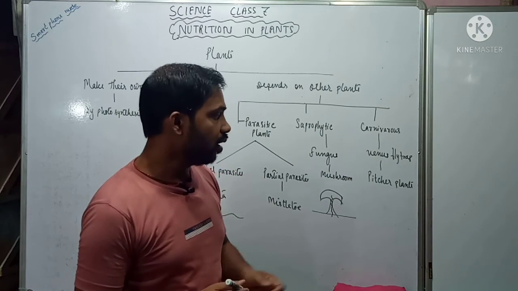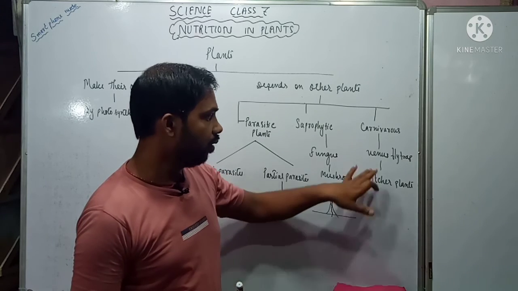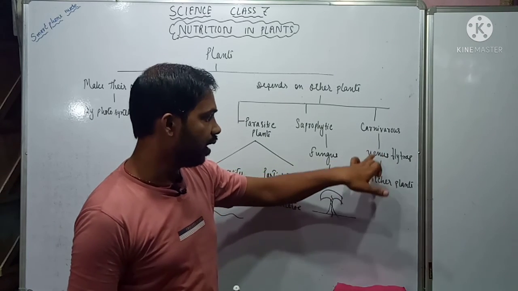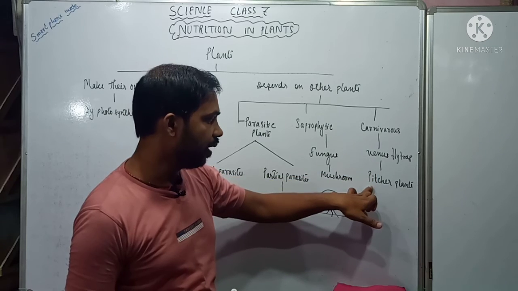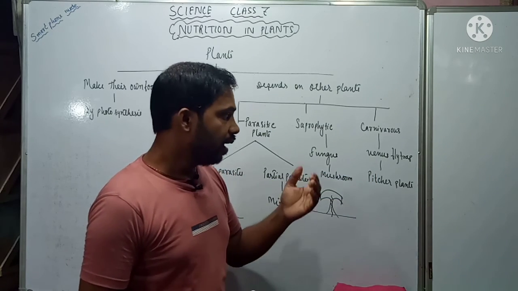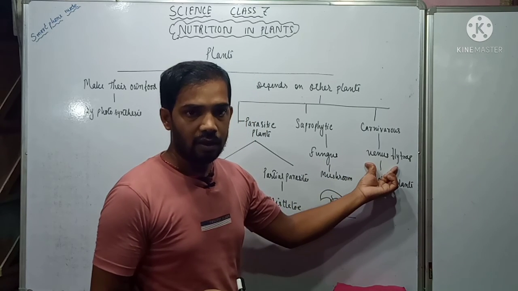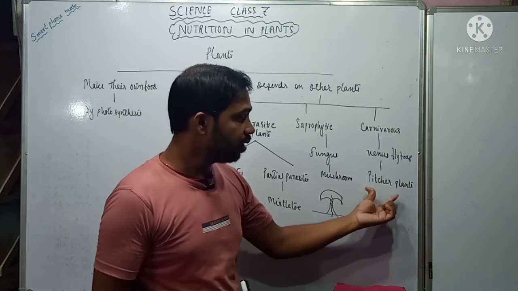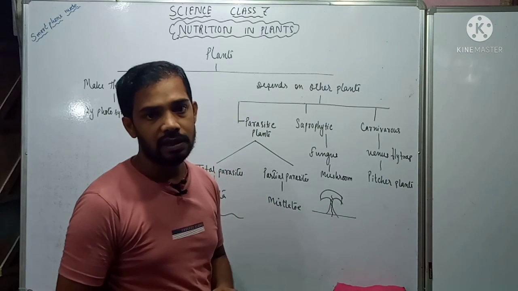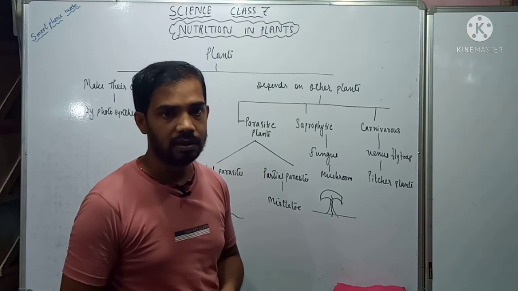So they depend directly on some animals for their food. Here are some examples: Venus flytrap and pitcher plants. These plants directly trap flies or insects, and they obtain nutrients through those insects. So these are carnivorous plants.